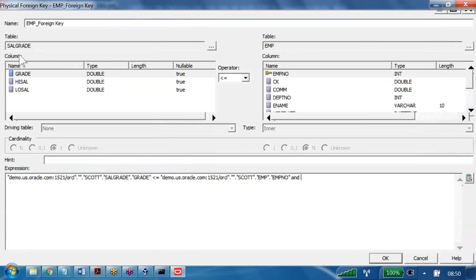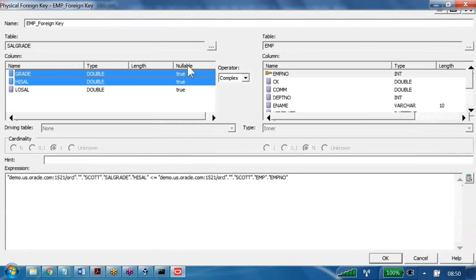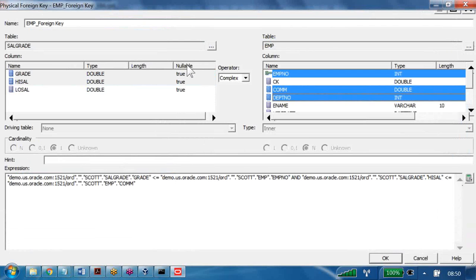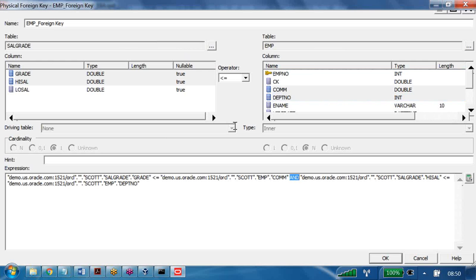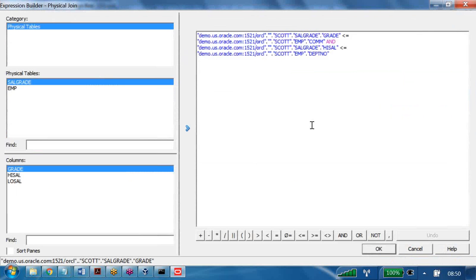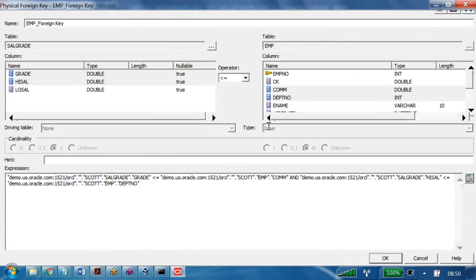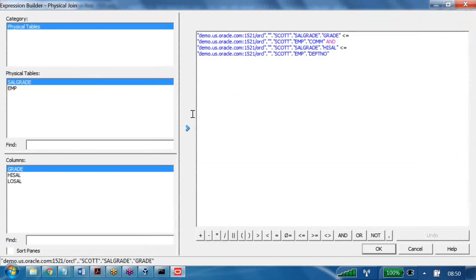Suppose we are taking 2 columns here, 1, 2, and here also 2 columns we are trying to take. Then automatically what happened? We got it, and we are able to see the corresponding relation here. Are you getting my point?